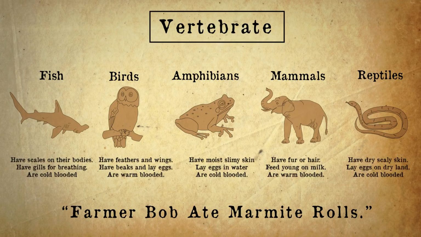Each class has different characteristics that define them, like mammals, which have fur or hair, feed their young on milk, and are warm-blooded. Pause the video and have a look at what the difference is for each of these 5 common vertebrate classes.